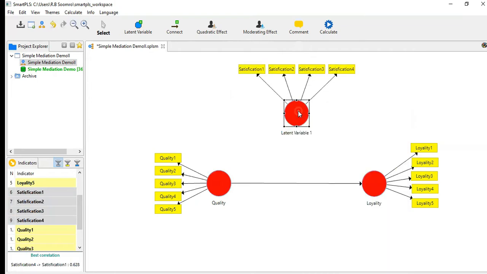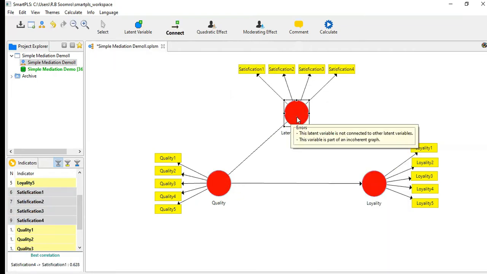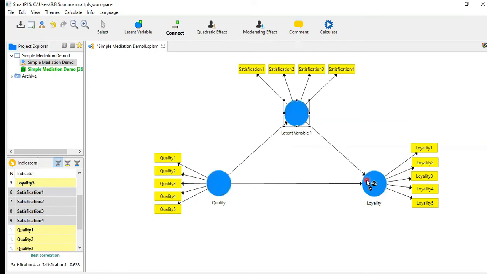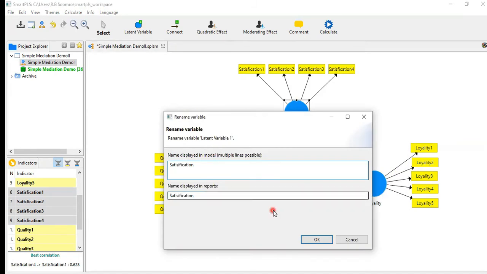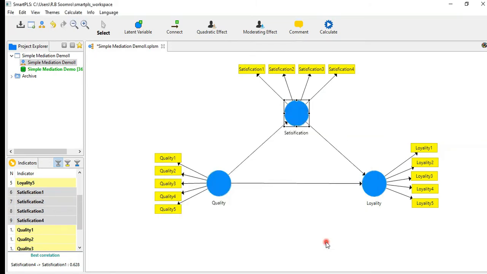That's good. Okay, and now we have to connect all these ones. Just this connection with this one and this connection. So now all our indicators have been connected with each other. Now, okay, so we have to change the name of this latent variable. Now we have changed our name. Satisfaction. Okay, everything is okay.